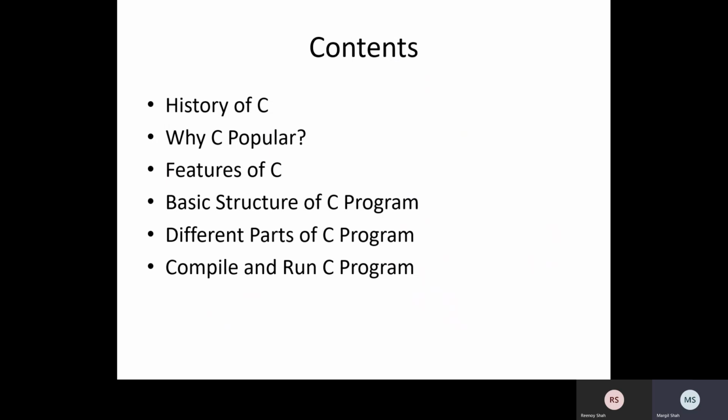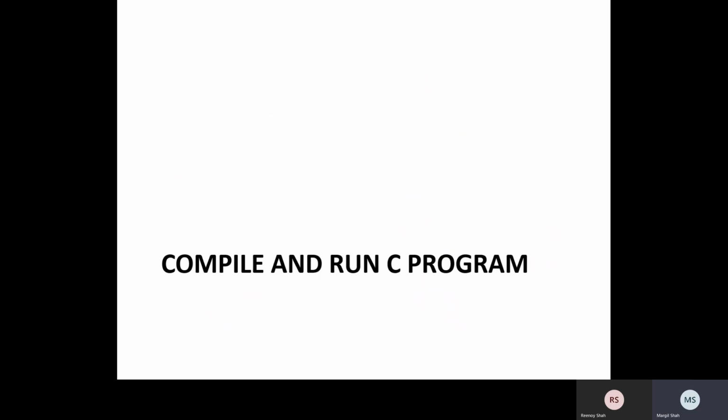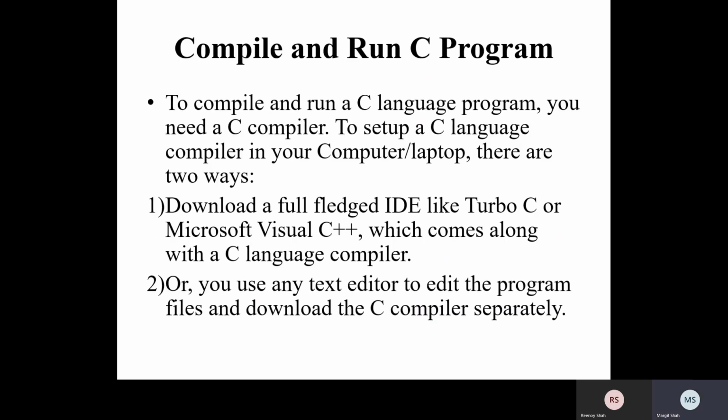Now compile and run, that is, how we can implement this code using a particular IDE. For this purpose, we may use the Turbo C++ IDE, and we try to compile the code and run the code. So how can we compile and run? To compile and run a C language program, you need a C compiler.